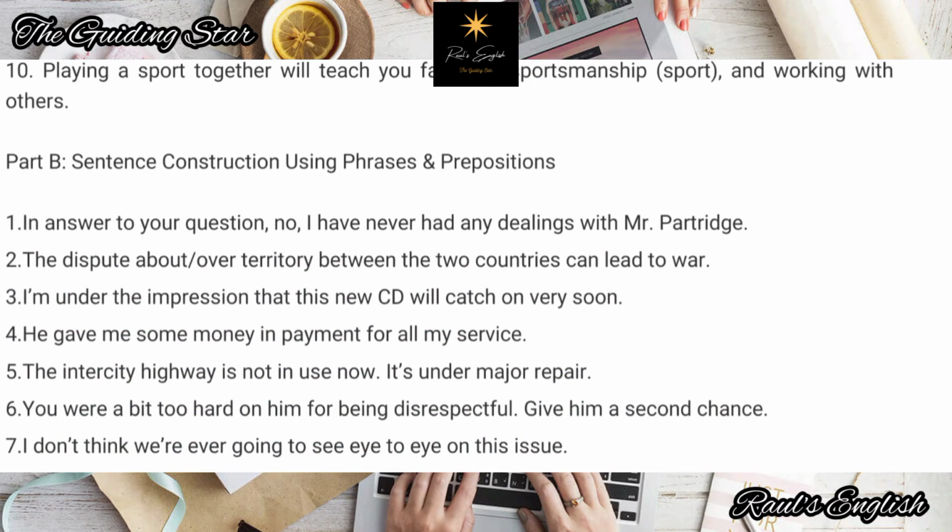All right, sentence construction using phrases and prepositions, part B, number 1. In answer to your question. In answer. All right, so that was the blank there. In answer to your question, no, I have never had any dealings with Mr. Partridge.